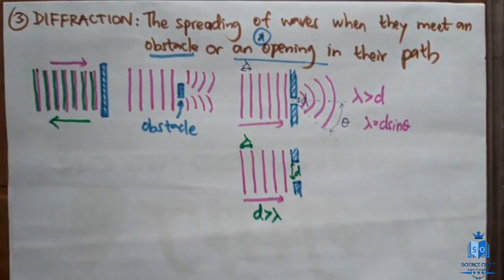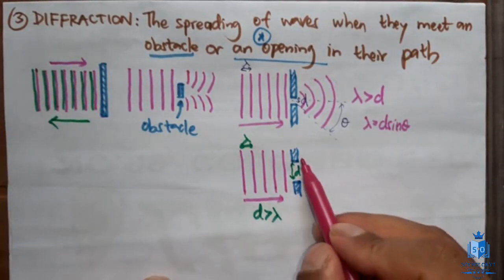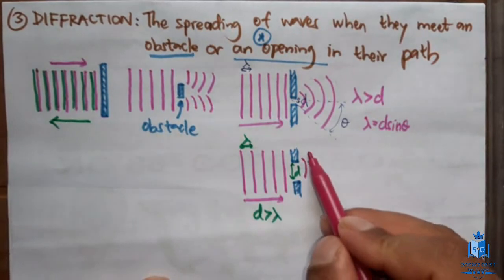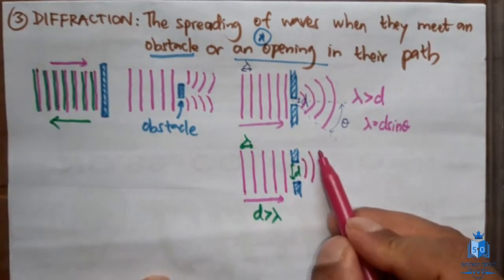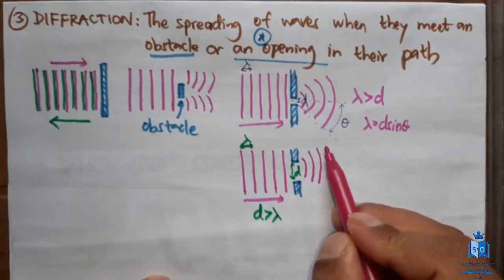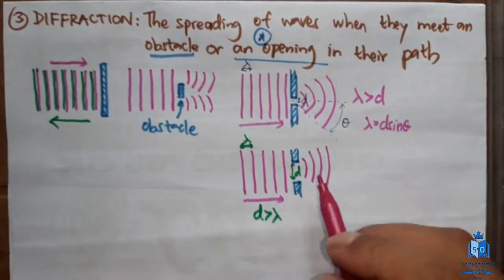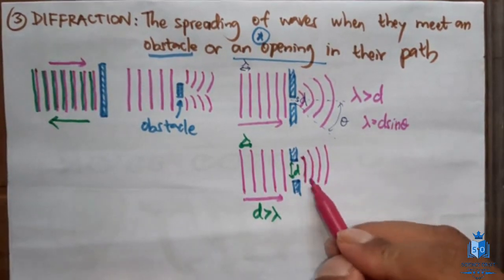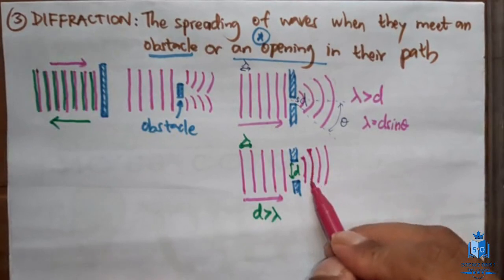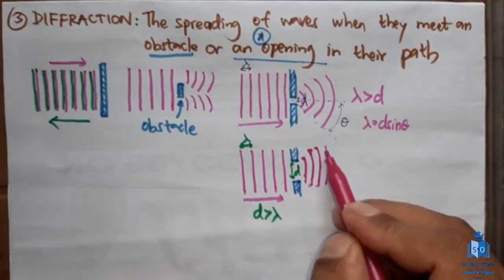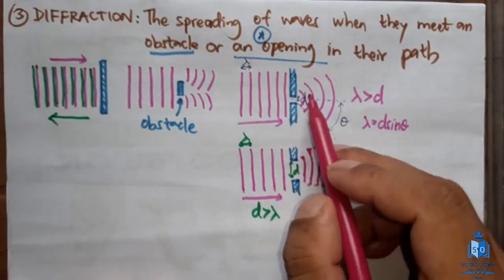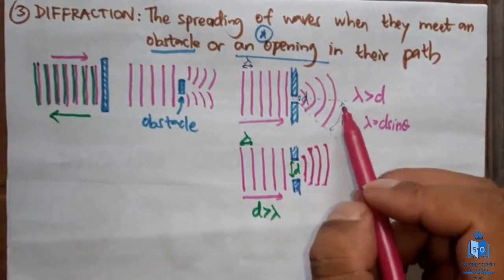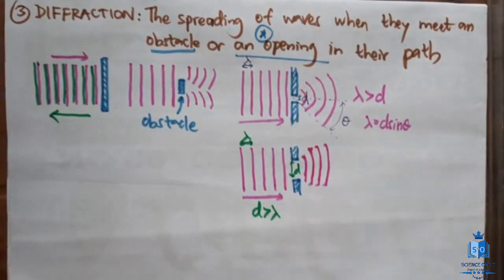So when these waves spread, the spreading won't be very significant. It will be only very less, like this, almost straight lines. You can see, right? Almost straight lines. It won't even be noticeable. So if you want this spreading to happen more, if you want this angle to be larger, the opening has to be made very small.